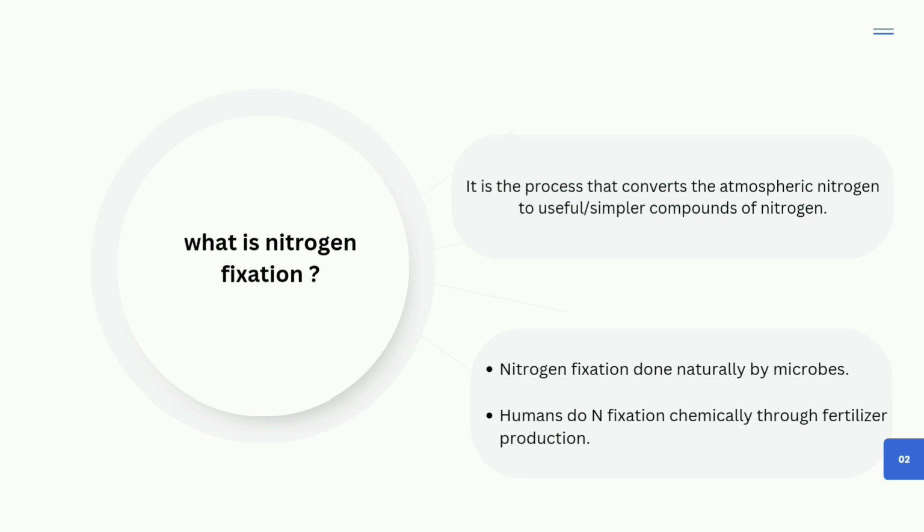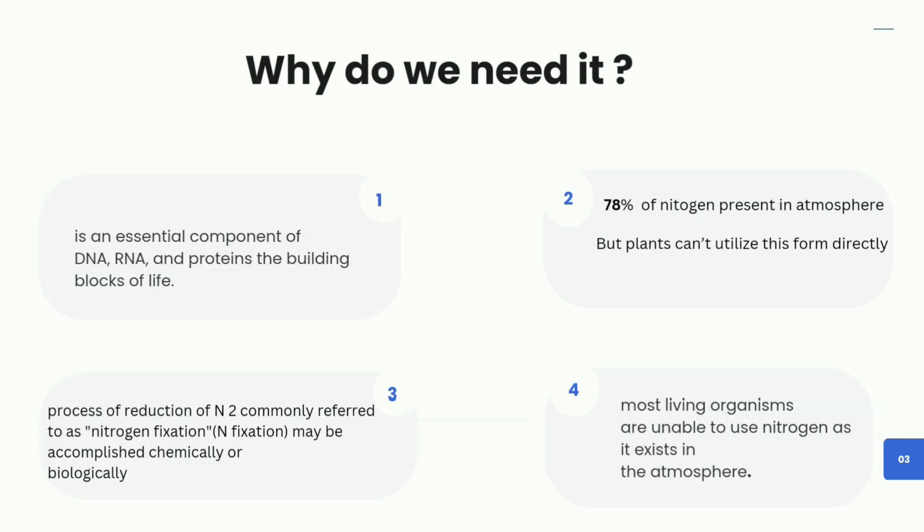So nitrogen fixation can be done in two ways, naturally or unnaturally. Naturally through microbes and unnaturally by the use of fertilizer. Okay. First, we have to understand why nitrogen fixation is important and why we need it. Nitrogen is an essential component present in DNA, RNA, and proteins, which are known as the building blocks of life. About 78% of the air around us is nitrogen, but it can't be directly utilized by plants for their growth and metabolism.